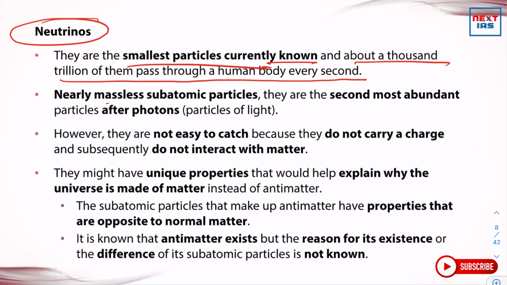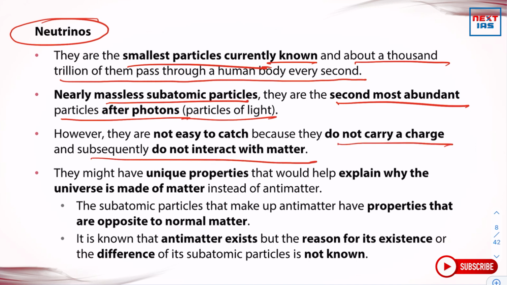Nearly massless subatomic particles, they are the second most abundant particles after photons, which are particles of light. However, they are not easy to catch because they do not carry a charge and subsequently do not interact with matter. They might have unique properties that would help explain why the universe is made of matter instead of antimatter. So it shows the importance of neutrinos.